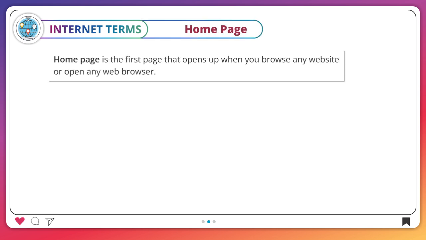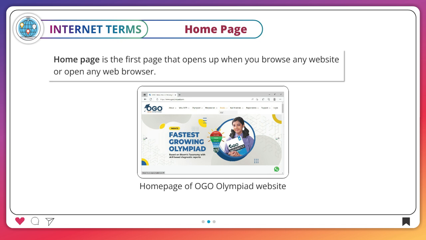Home page. Home page is the first page that opens up when you browse any website or open any web browser. Home page of OGO Olympiad website.